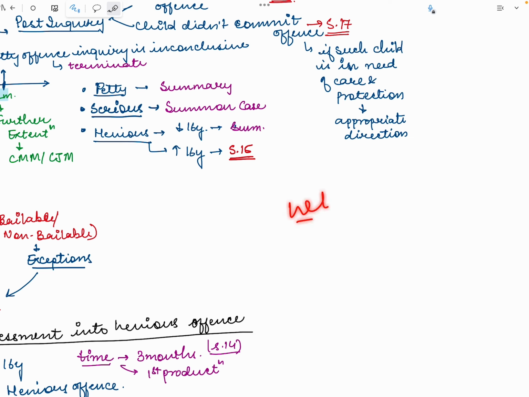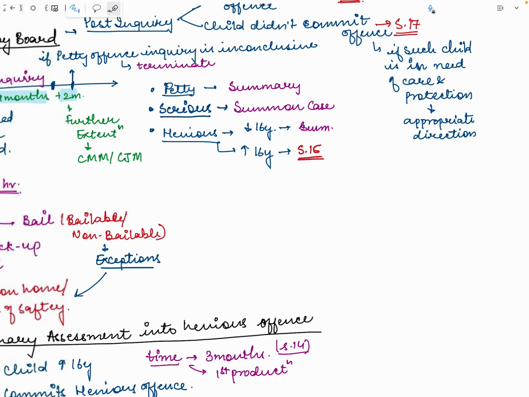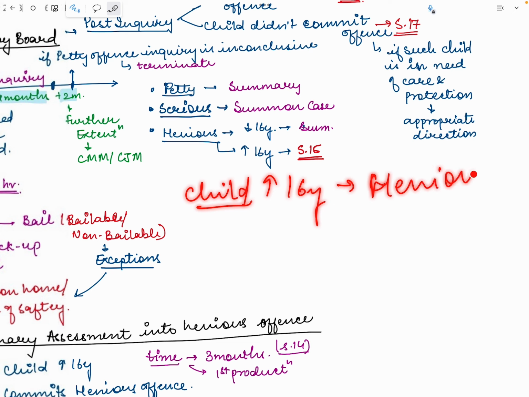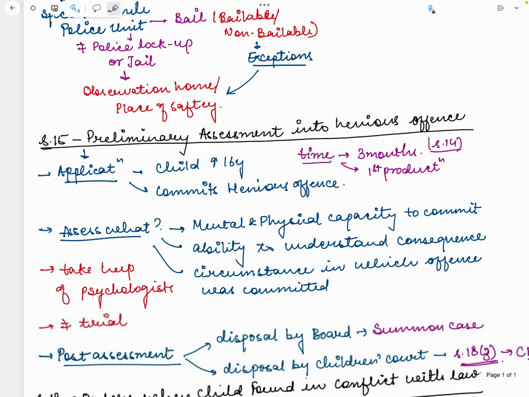What will be the procedure? Here is the procedure. Petty offense, summary procedure. Serious offense, summons case procedure. Heinous case, if the child is less than 16 years, then summary procedure. If the child is above 16 years, then a separate procedure starts here. So, if the child is above 16 years and commits some heinous offense, in such case, there will be an assessment. What will be that assessment? Now, that assessment is under section 15.